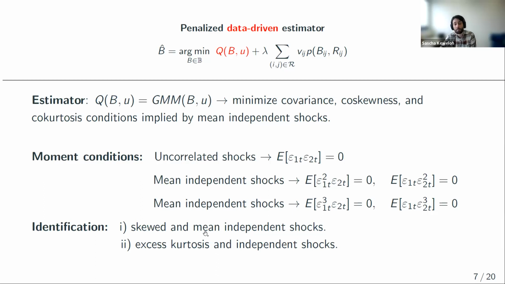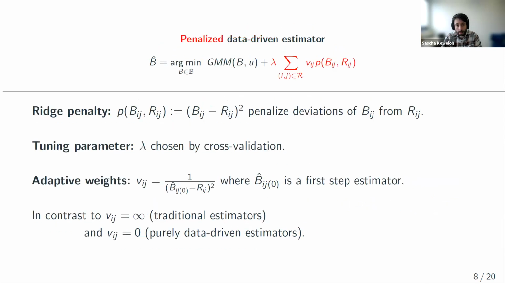And notice it's mean independent, so these shocks don't need to be independent. Mean independent is sufficient, meaning it's perfectly fine. If the structural shocks are driven by the same volatility process, then they're still mean independent and it's still identified if there's sufficient skewness. Without skewness, we can still use information in the fourth moments, but I guess then we need independence. So that's the data-driven estimator I use, but as I said, feel free to just replace it with your preferred data-driven estimator. I think this one is nice, because it imposes very little structure on the stochastic properties of the shocks.